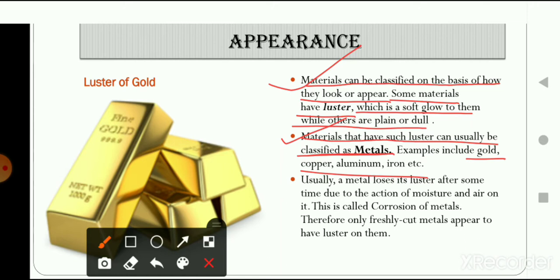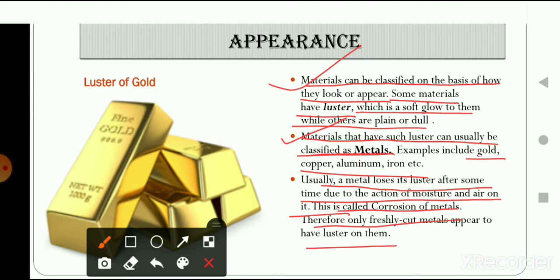You can say one of the properties of metals, not definition. What is one of the properties of metals? It is that they have luster to them. What is the meaning of luster? Luster means shine. Usually a metal loses its luster after some time due to the action of moisture and air on it. This is called corrosion of metals. Therefore, only freshly cut metals appear to have luster on them.